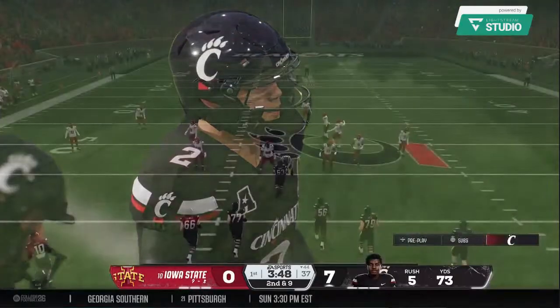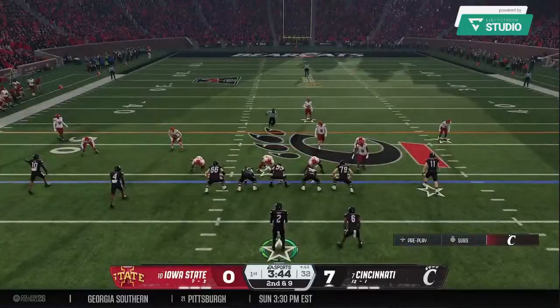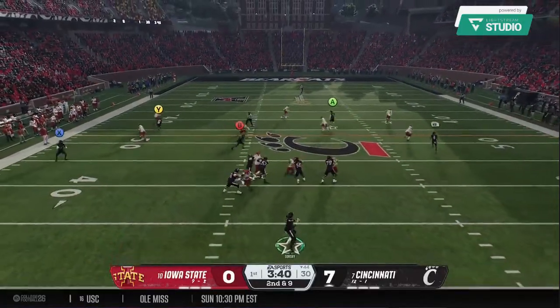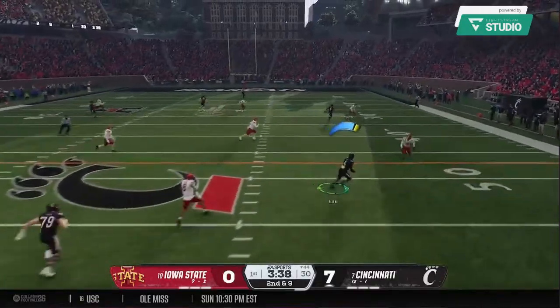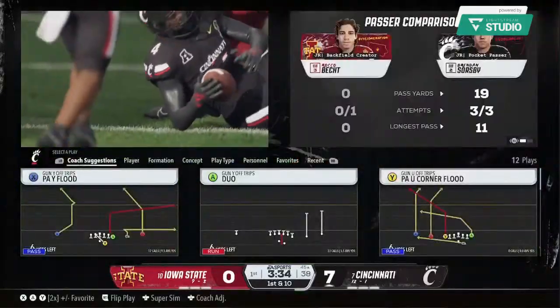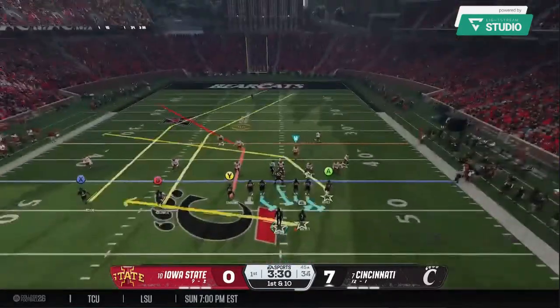You know, in the era that we live in right now, everybody wants to spread the field around, try to create space, try to create one-on-one matchups, and the defense has countered over the years by trying to play out wide. But here's a great example. The defense has the ability to play wide, but still be solid at the line of scrimmage and not give up big run plays. Nice catch made out of the slot position.